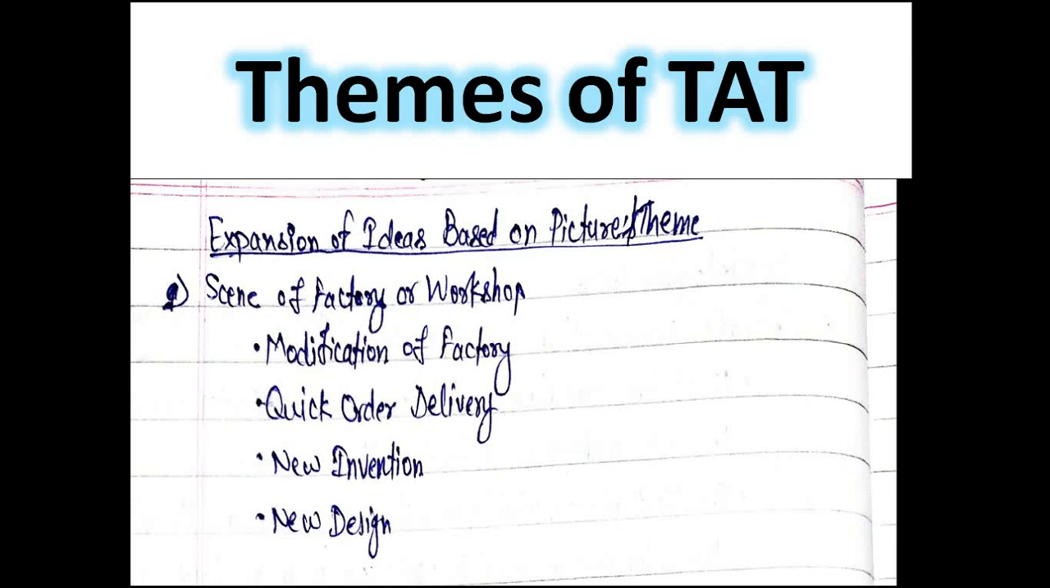Suppose you have been shown the scene of a factory or workshop. Which theme can you use? You can use it as a modification of factories going on, a quick order delivery mechanism, or a new factory or restaurant has been opened and an online order delivery system is there, and there is recruitment for new jobs for delivery boys or anything like that. A new invention is there, or a new design of car or bike. If any workshop is there, you can utilize it like this.